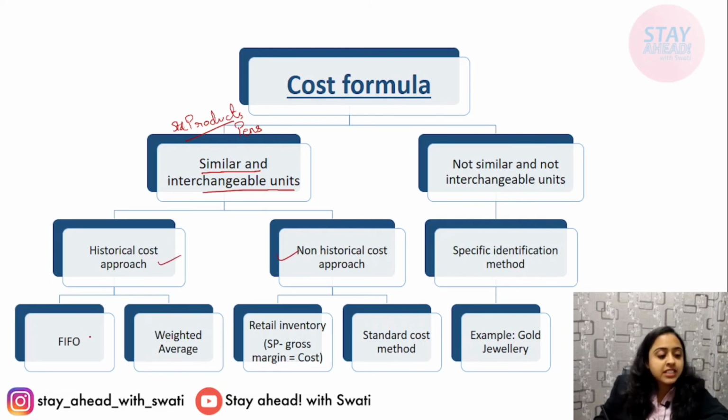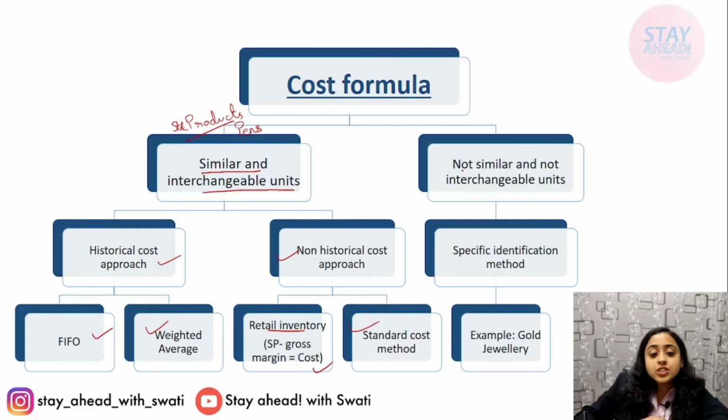In historical, there is FIFO method, first in first out, or weighted average. Whereas in non-historical method, there is retail inventory method, that is sales price minus gross margin equals to cost, or standard method, that means you will take out variances and all.